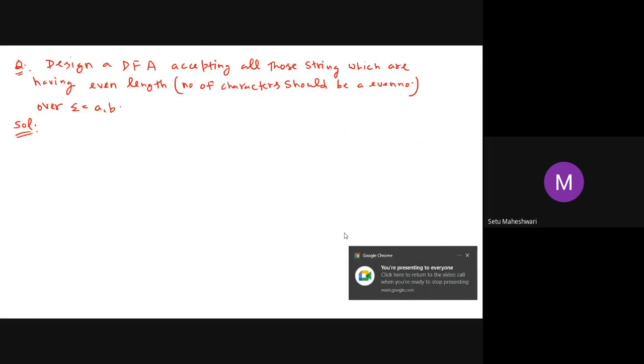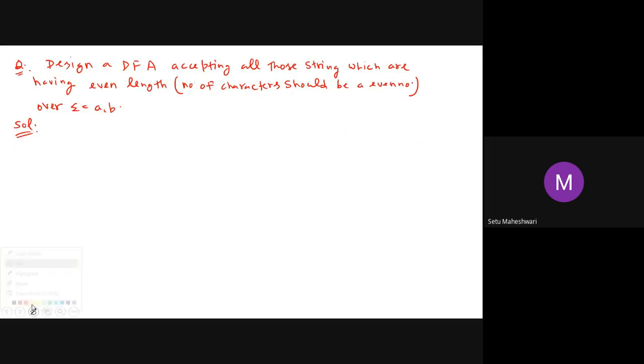Again, can somebody tell me what is the smallest string having an even number of letters? Double A, or AB, or double B. What about null? When you have nothing in your string, how many letters are there? Zero. Is zero even or not?